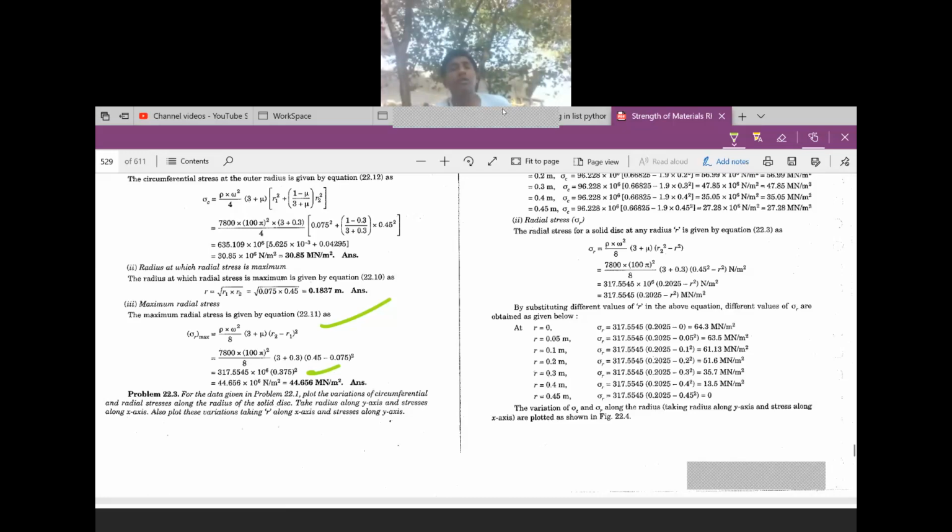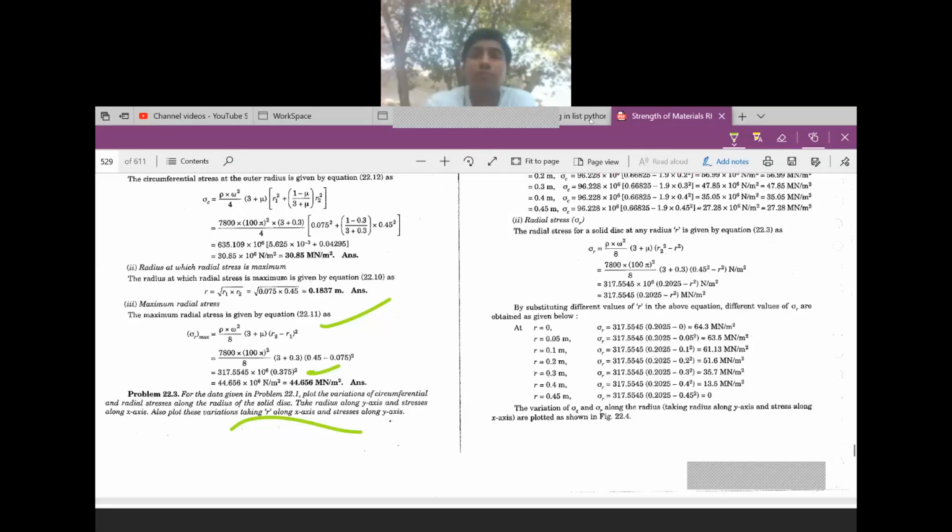For the data given in the above problem, plot the variations of circumferential and radial stresses along the radius of the solid disk. Take radius along y-axis and stresses along x-axis.